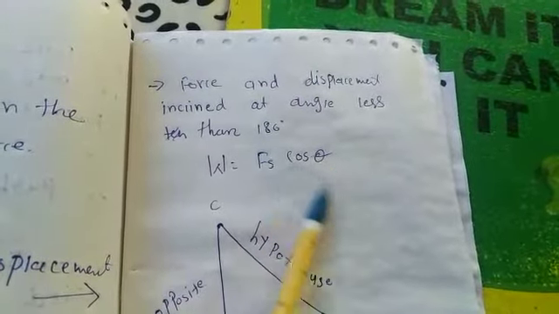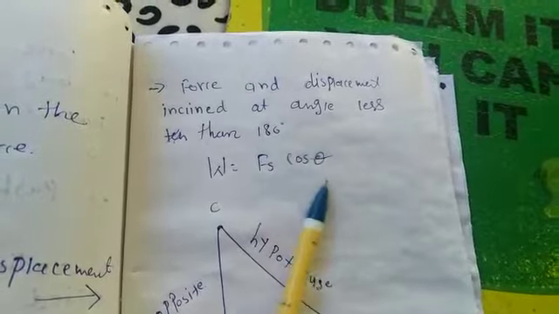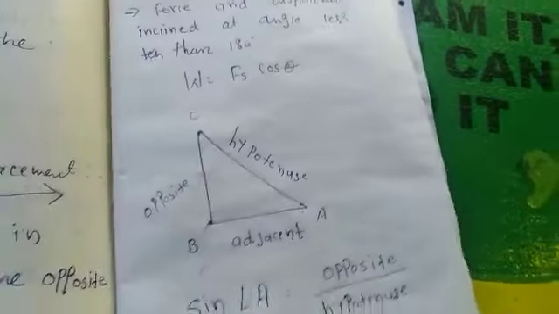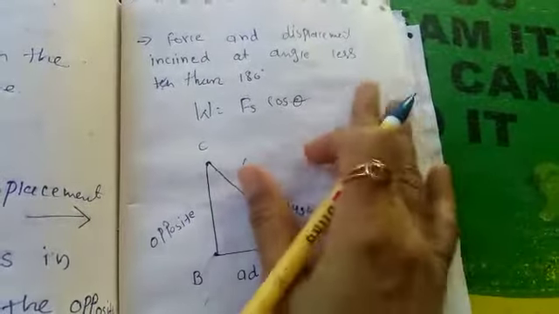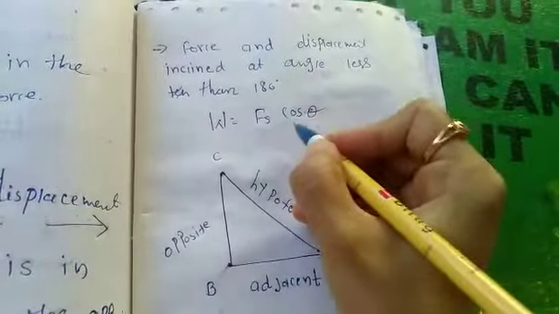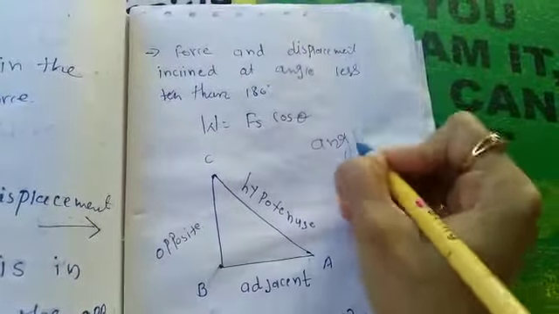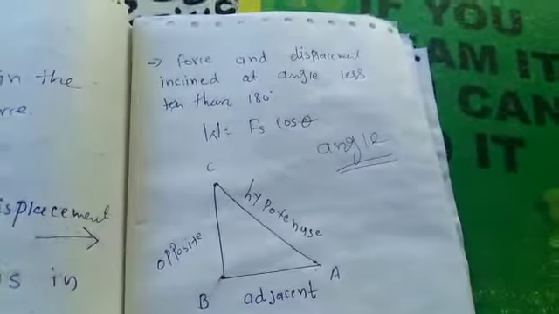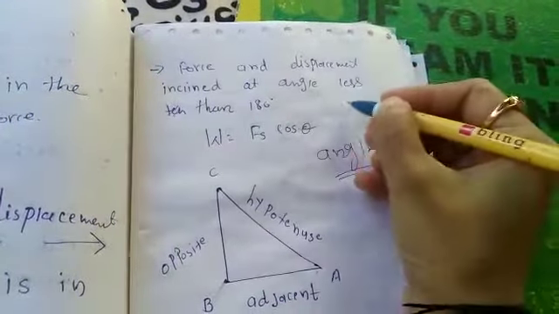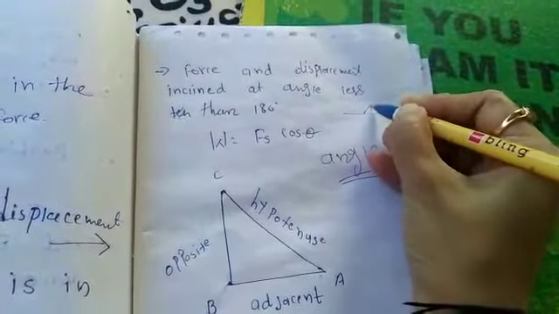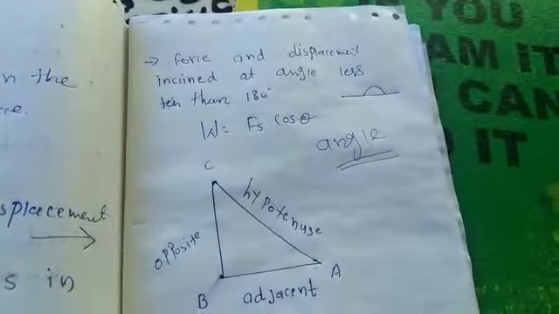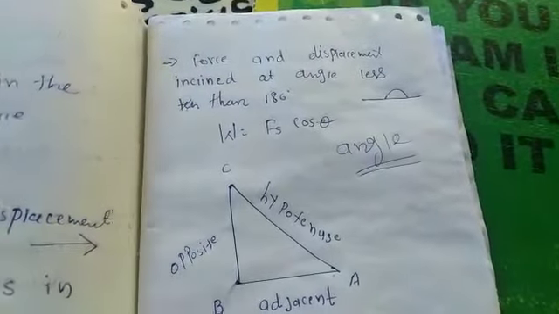Okay, you don't know what cos theta is right now, but as per the explanation, let's understand what cos theta is. Cos theta is one kind of angle. Okay, so what is that? Here you know the 180, a straight angle. This is the 180, right?